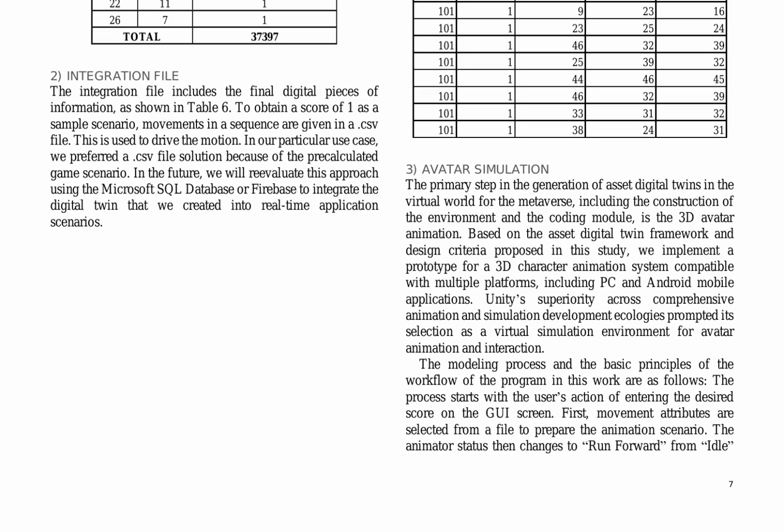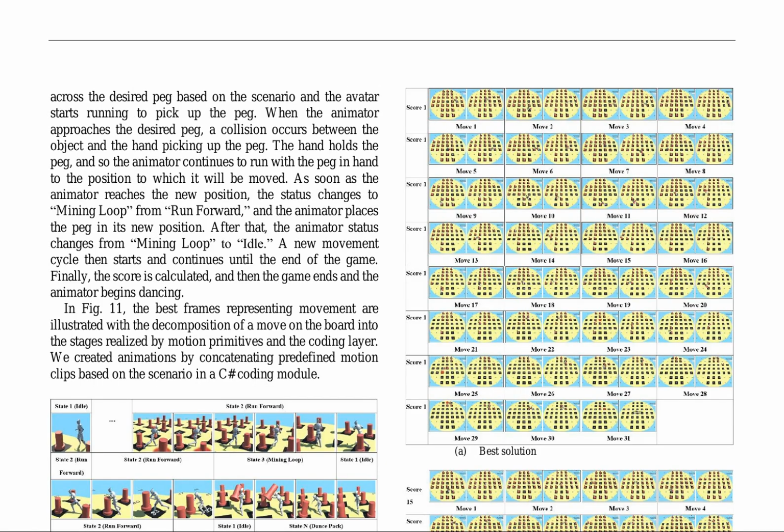The avatar simulation is based on the Asset Digital Twin framework, using Unity for 3D character animation across multiple platforms. The modeling process starts with user input for desired scores, selecting movement attributes from a file for animation scenarios. The research paper discusses the creation of a digital twin asset pipeline for generating smooth animations based on predefined scenarios